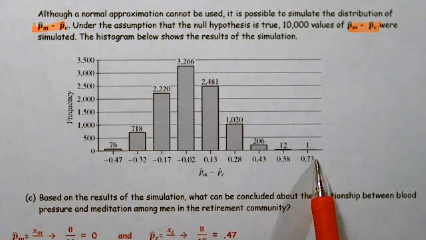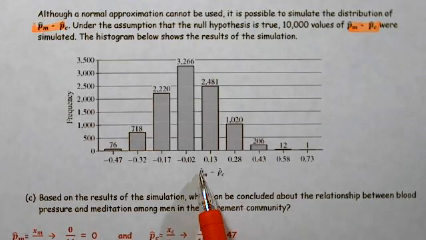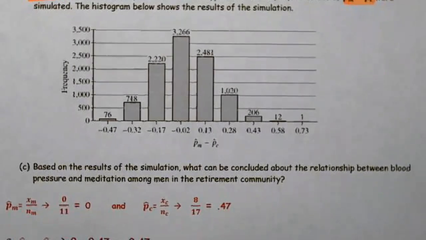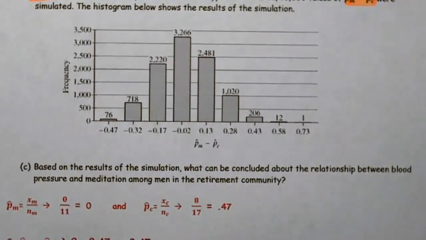Sometimes it's negative, but it also moves to positive. Once again, we're showing the proportion of people who meditate and have high blood pressure minus the proportion of people who do not meditate and have high blood pressure. So based on the results in the simulation, what can be concluded about the relationship between blood pressure and meditation among men in the retirement center?